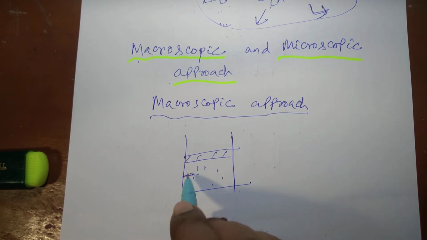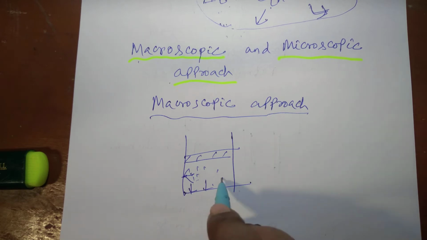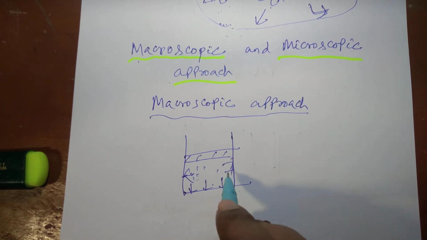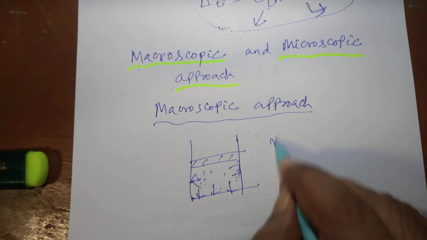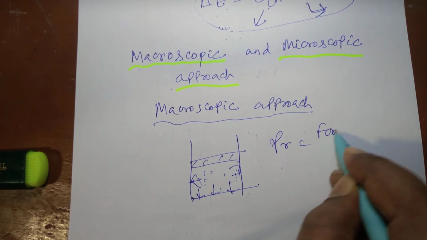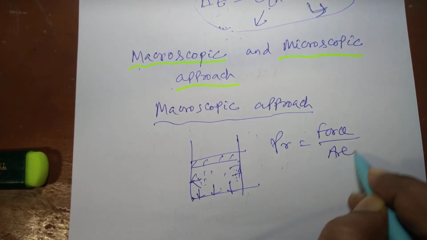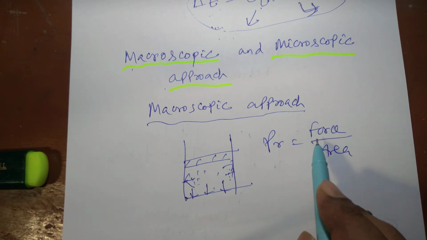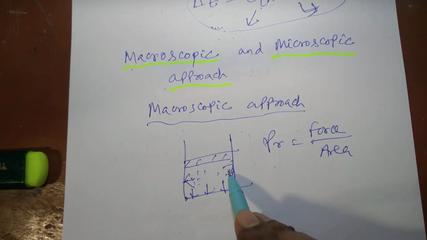When gas molecules collide against each other and against the wall, they exert a normal force on the wall. That normal force, when divided by area, gives the physical quantity pressure. So pressure is force upon area. But that force results from the change in momentum due to molecular collisions on the walls.